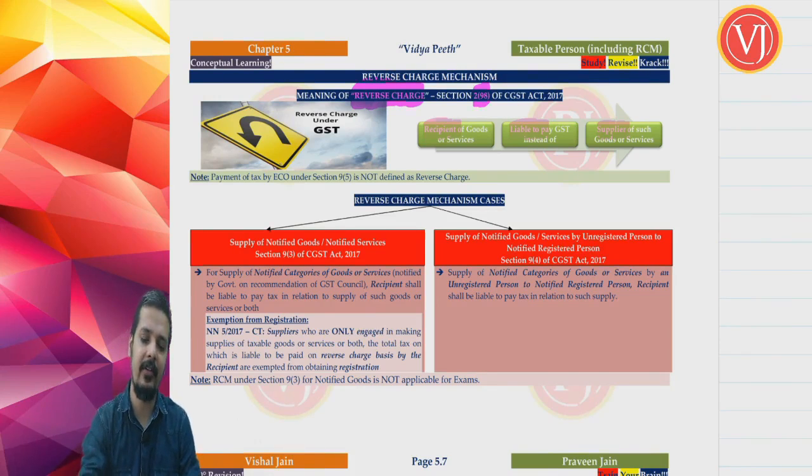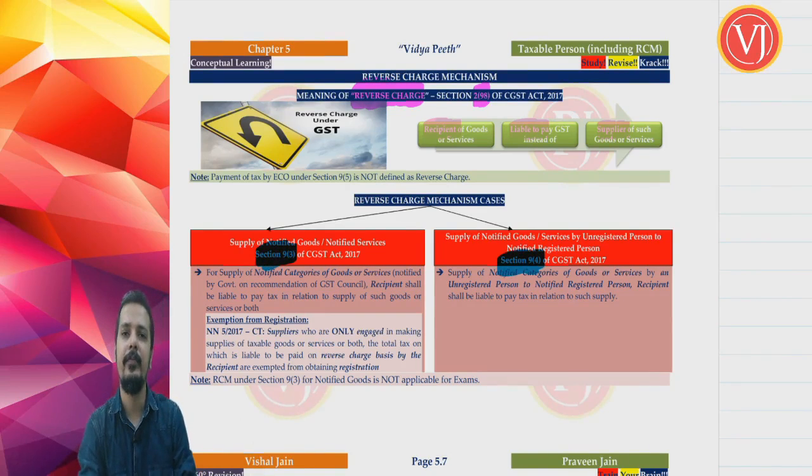Section 93 reverse charge mechanism is type 1 reverse charge mechanism, and when you are talking about section 94 reverse charge mechanism, that is type 2. Reverse charge type 1 is section 93, reverse charge type 2 is section 94, right?